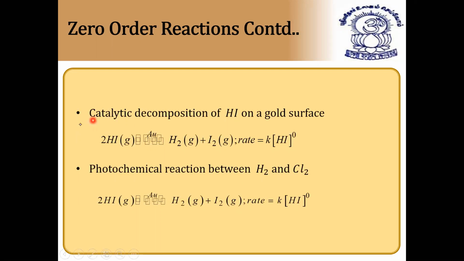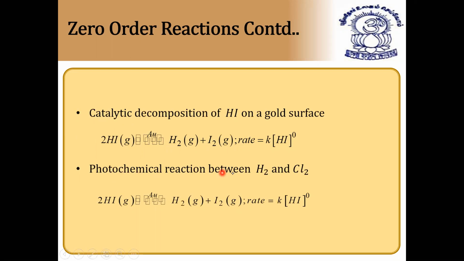Next, second example: catalytic decomposition of hydrogen iodide on gold surface. 2 moles of hydrogen iodide gas in the presence of gold forms 1 mole of hydrogen gas and 1 mole of iodine gas. In this case also it is observed, very important, that the rate is independent of the concentration of the reactant, that is hydrogen iodide.